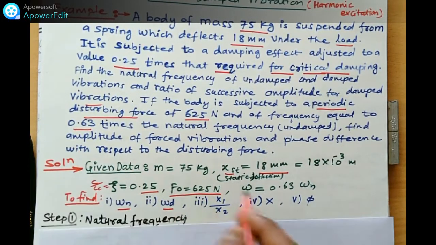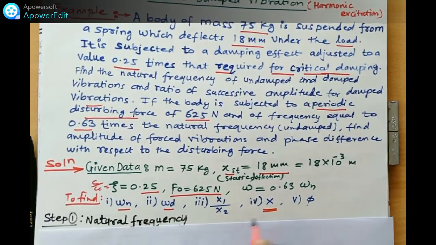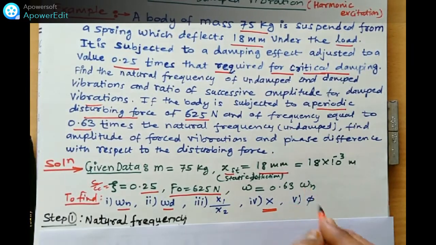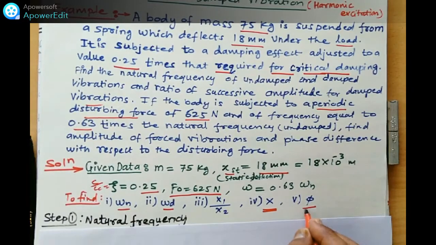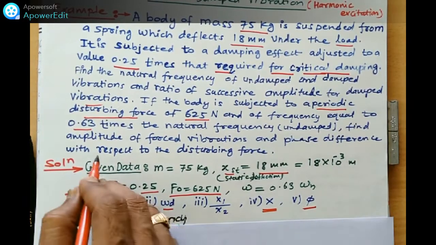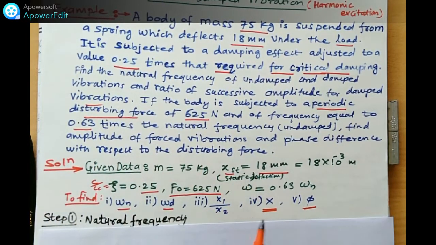So the natural frequency and damped relationship we learn. What we have to find out here, that is the main task: X, total amplitude for this forced vibration, and phase difference with respect to the disturbing force. This disturbing force is there for the forced damped vibration. The x1, x2 also we have to find out.